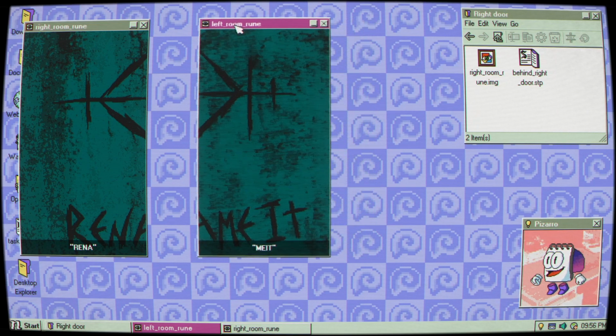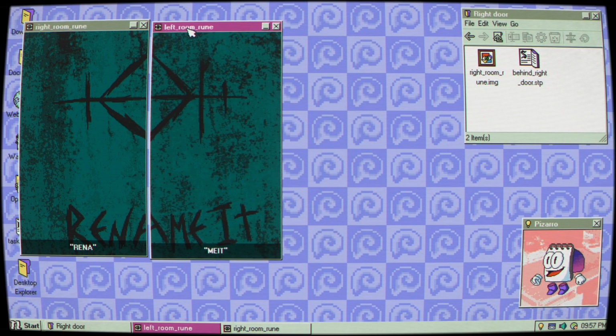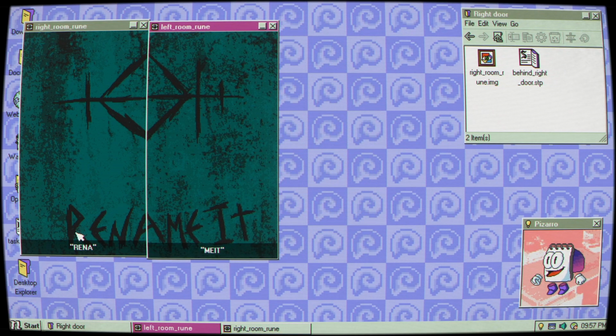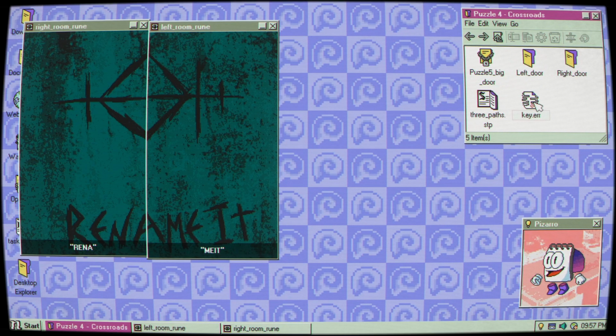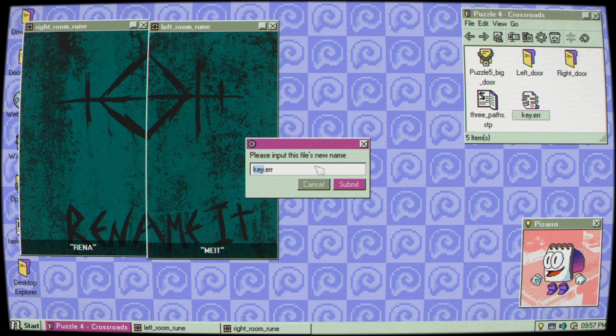These things look like they go together. Rina Miet. Rename it. Well, let's rename. Maybe the key, if we rename it. What if we want to see the key, so let's turn it into an image.